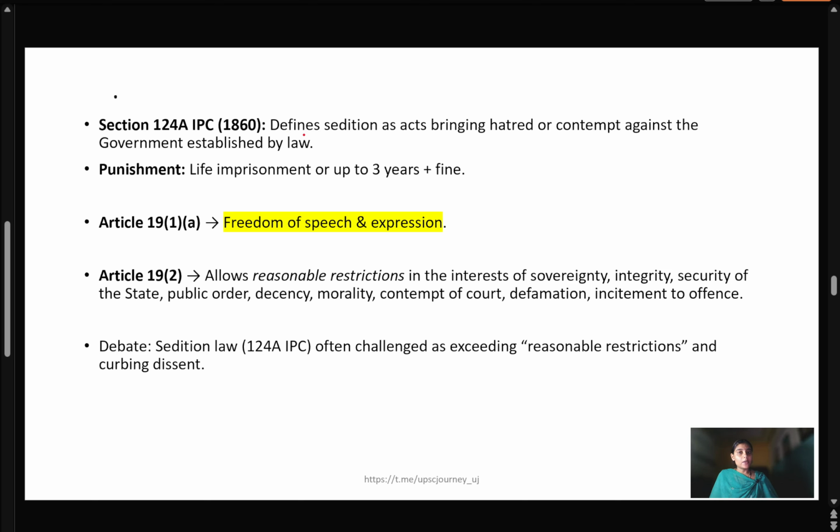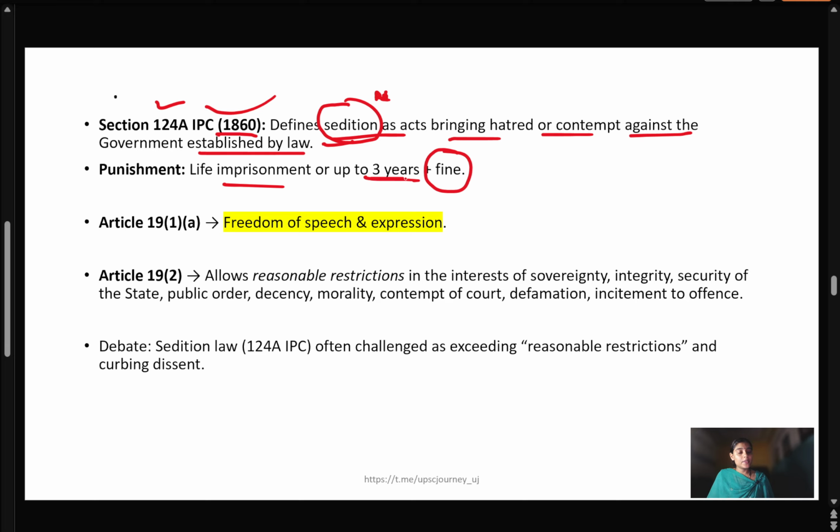Section 124A IPC was introduced in 1860, during the colonial period, which defines sedition as an act of bringing hatred or contempt against the government established by law. So it is very important to know what sedition actually is: bringing hatred or contempt against the government established by law. In IPC Section 124A, there was life imprisonment, or up to 3 years of sentence, or fine, or both. Now this 3 years is increased to 7 years.